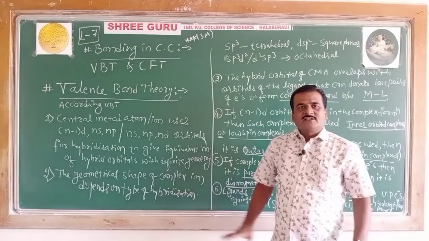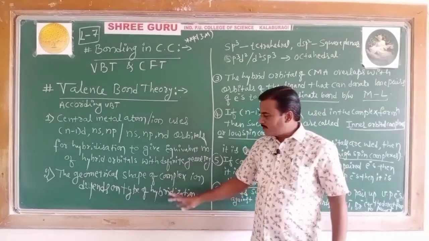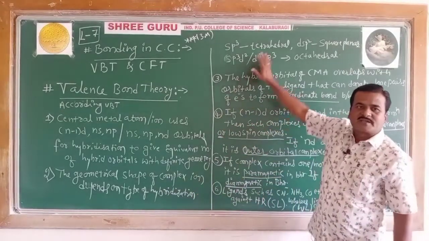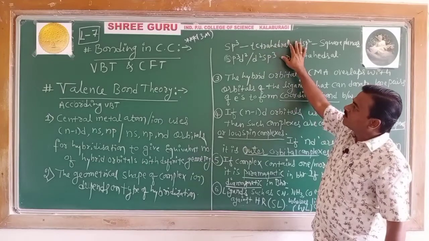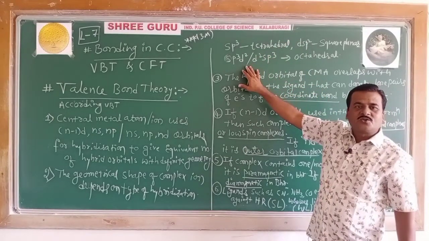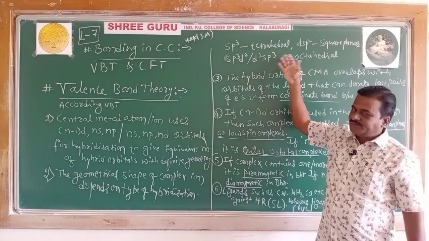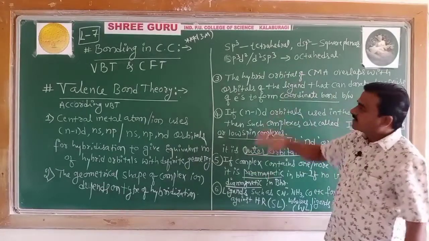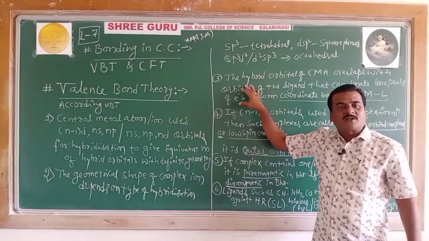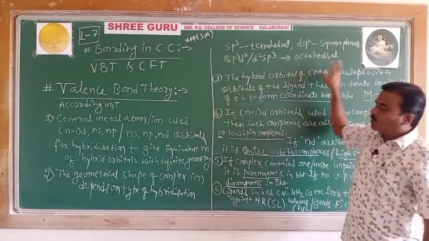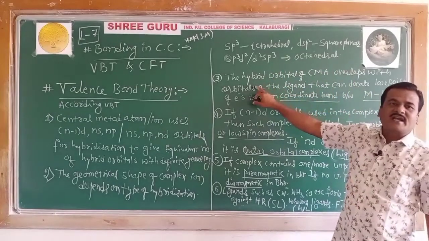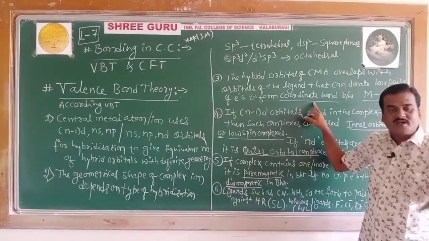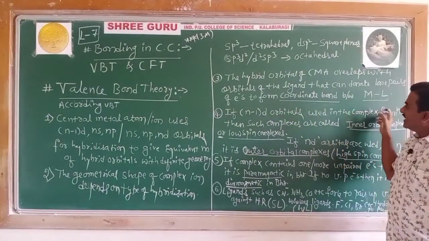Point second, the geometrical shape of the complex ion depends on the type of hybridization: sp3 tetrahedral, dsp2 square planar, sp3d2 octahedral, d2sp3 octahedral, sp3d trigonal bipyramidal, like that. Third point, the hybrid orbital of the metal atom overlaps with the orbital of the ligand, which can donate a lone pair of electrons to form a coordinate bond between the metal and ligand.